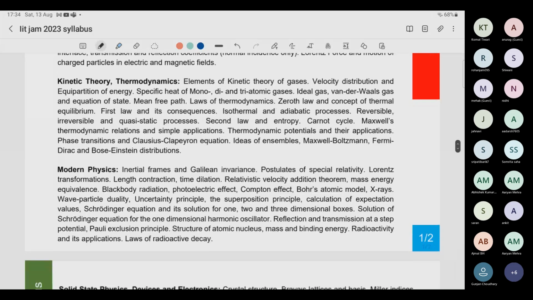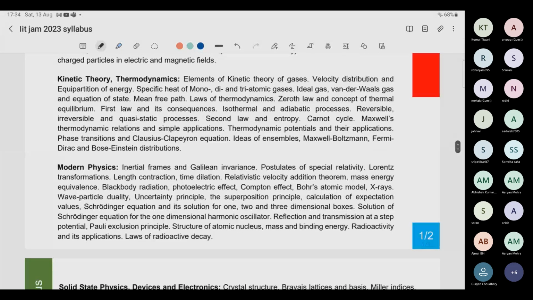And statistical mechanics, I would say leave it. Do not do statistical mechanics. Only do one thing. What is the canonical ensemble? What is the grand canonical ensemble? And what is the microcanonical ensemble? That's it. What are their properties, meaning in which ensemble which physical quantities are constant? That's it. Because the questions are not coming, and even if they come, they are very tough.